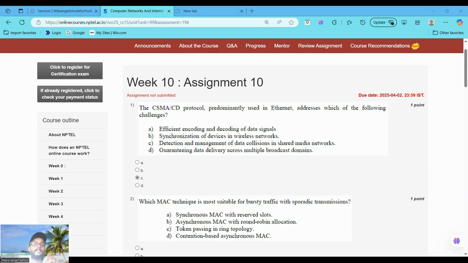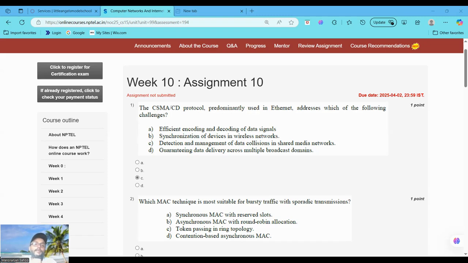CSMA/CD works by three approaches. First, sensing the medium to check if it is free, that is carrier sense. Second, transmitting if free but listening for collisions, that is collision detection. And third, if a collision is detected, it stops transmission, sends a jam signal and retries after a